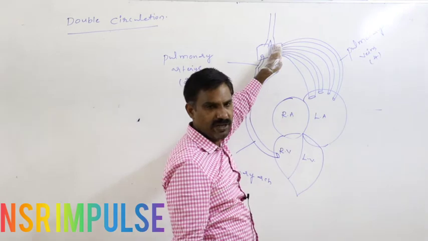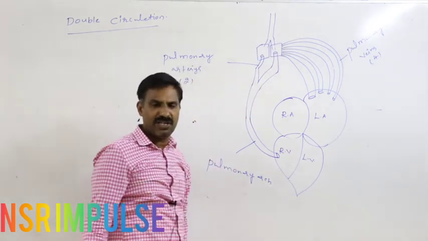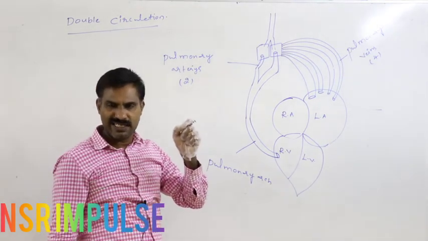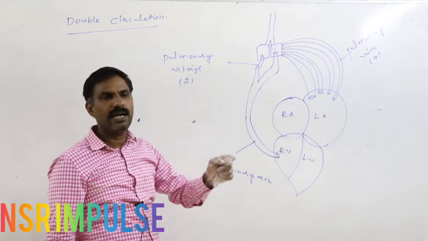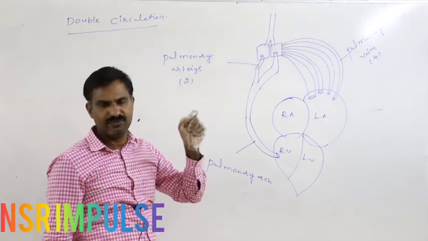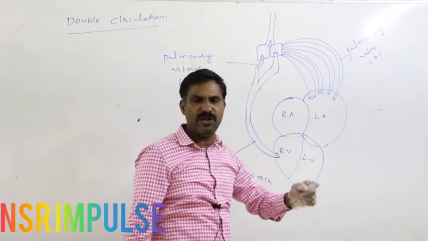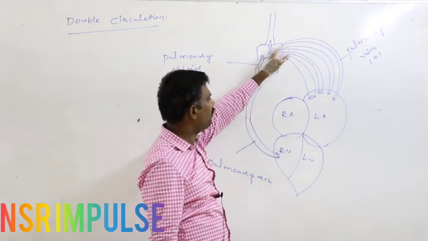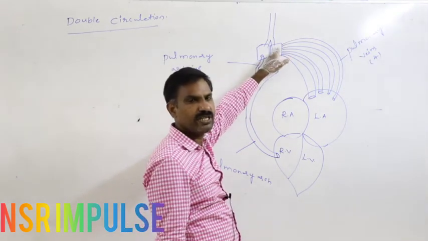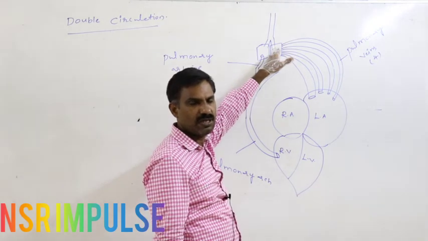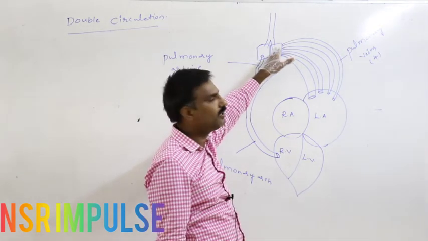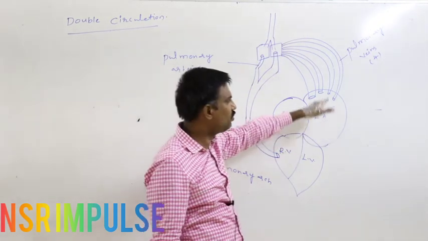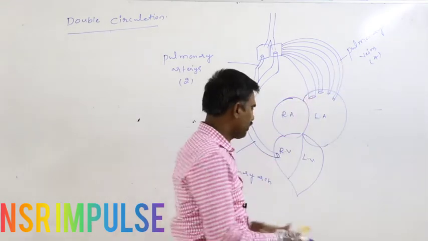Again from the lungs, oxygenated, purified blood. What is the meaning of purification? In deoxygenated blood, the CO2 which is present gets removed in the lung and oxygen is added to the blood. That is said to be the oxygenation of blood. That is said to be the purification of blood. Purification of the blood takes place in the lung. That oxygenated blood is later pumped into the left atria through 4 pulmonary veins.